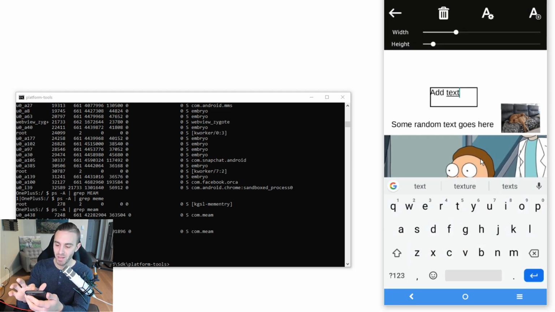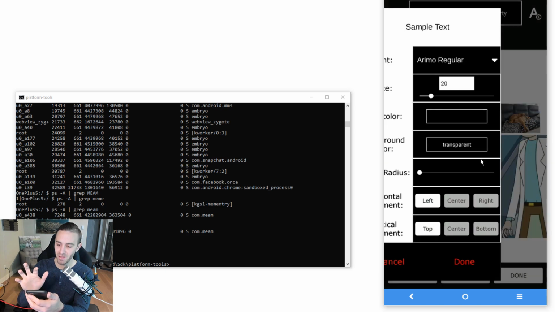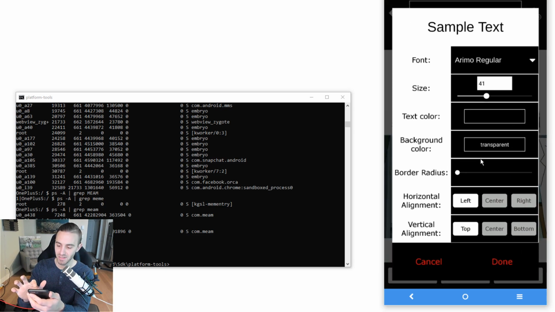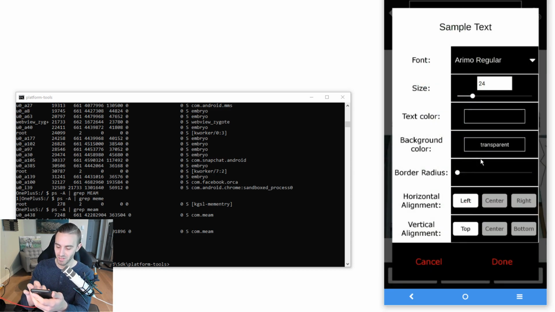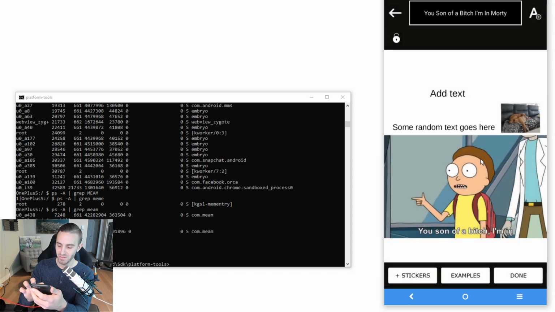You can change the formatting of the text by clicking on the A up here. You can change the text size. You can change the color. This took me a while to figure out, by the way, to get white. To get white, you drag this one all the way over, because you notice that it's not actually on here. Also, if I click on these colors, it doesn't actually change the color in the middle. So another not polished feature, I guess. When you want the color, you just click the middle. So clicking done, notice I didn't change the color.